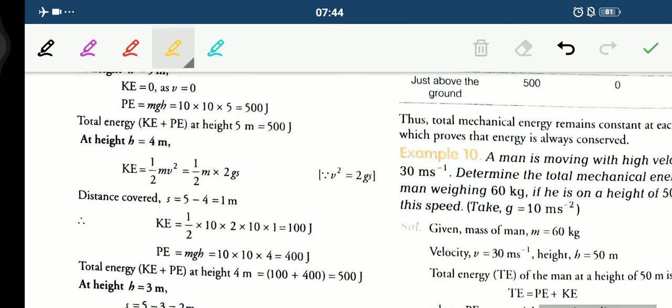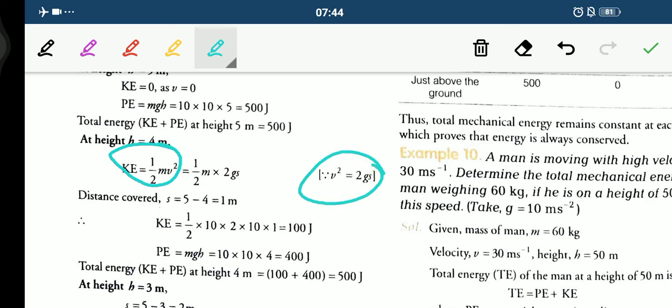So at height equals to 4 meter, you can see children, kinetic energy will become half mv square. And here v square is equals to 2gs. H we can write as s as well, the distance. So half m v square, instead of writing v square, we can write 2gs, that we have already done. Now what about s here? Half m into 2gs. S, I have already told you, is 5 minus 4, that is 1 meter.